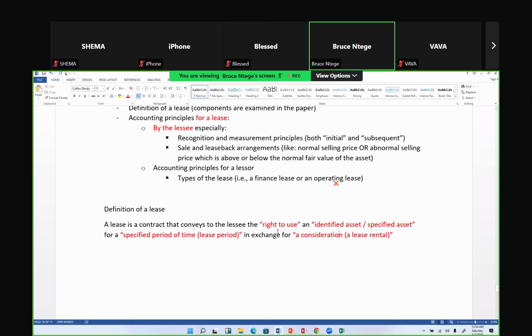So the moment I see those 4 items, I should tell the examiner that this is a lease, because it has conveyed a right of use to the lessee, it has identified an asset of this nature, a vehicle with a number plate, it has identified the period of the lease, and there's an obligation on the lessee to pay rent, which is a consideration for the lease.